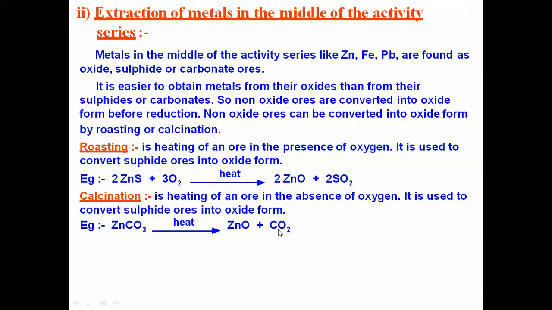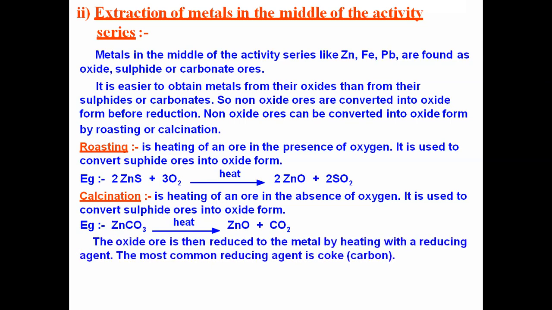The removal of carbon dioxide is easy. So simple heating is sufficient for the conversion of carbonate into oxide. Now, the oxide which is obtained either by roasting or calcination is then reduced to metal by heating with the reducing agent. So then we have to use a reducing agent. By using a reducing agent, we need to convert the oxide form of the metal into metal.